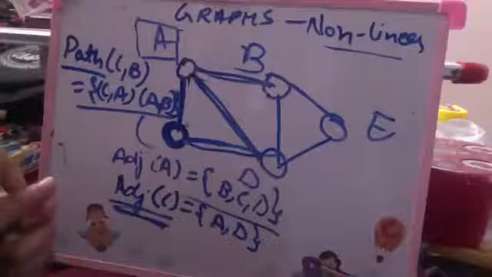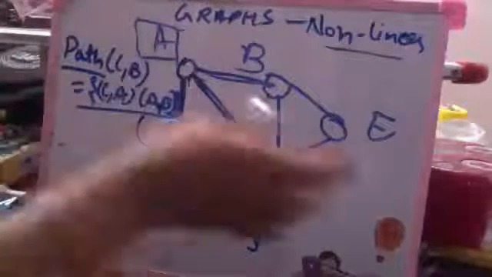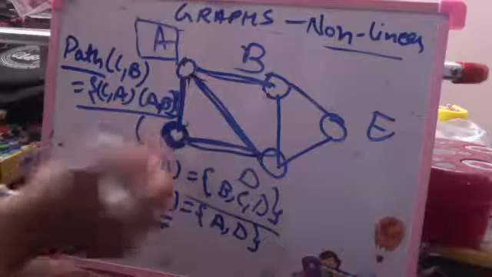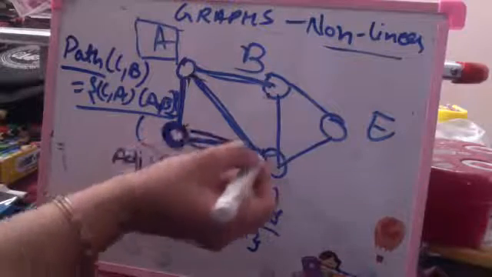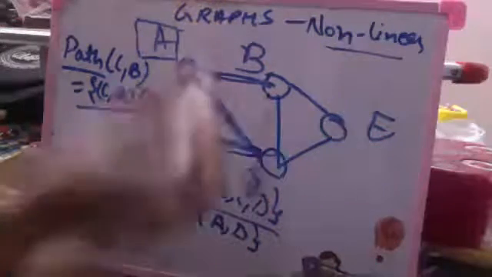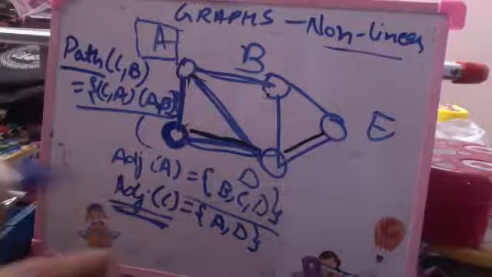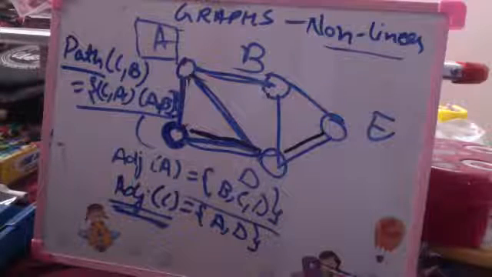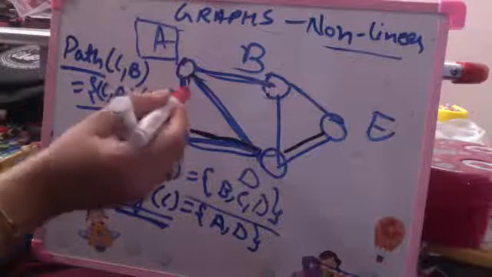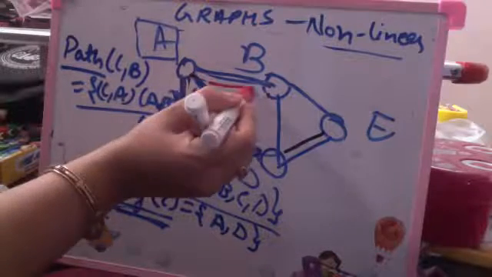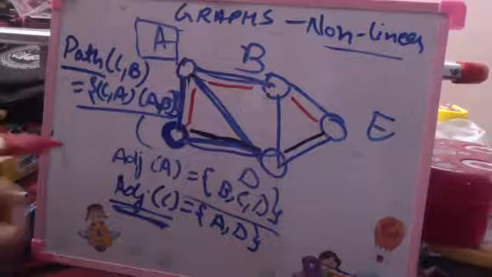So if I can connect to E from C, either I connect C to D and then D to E. This is one possible path from C to E. Or I can connect C to A to B and B to E. This is also another possible path.